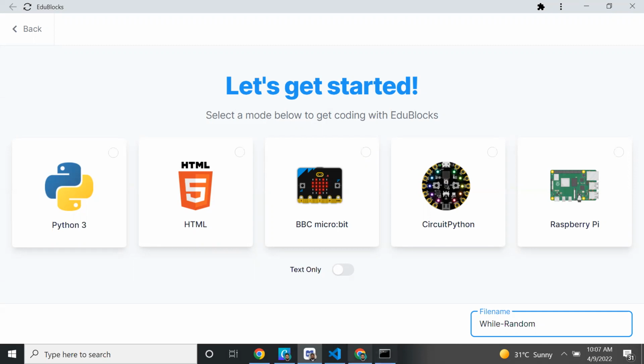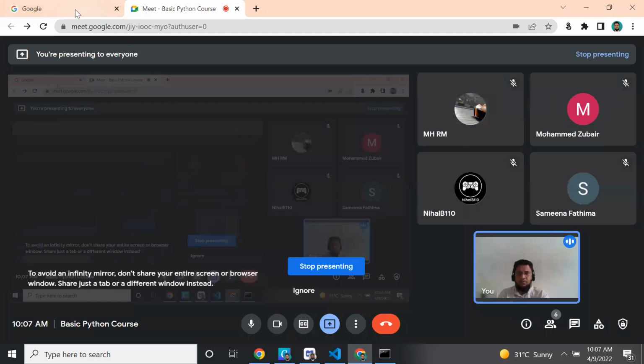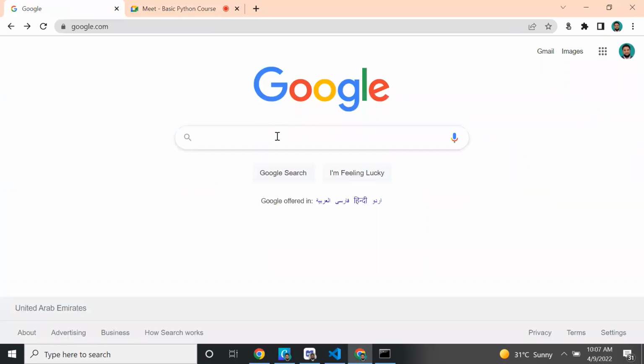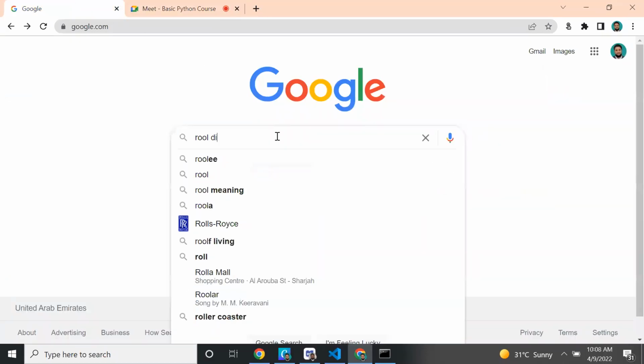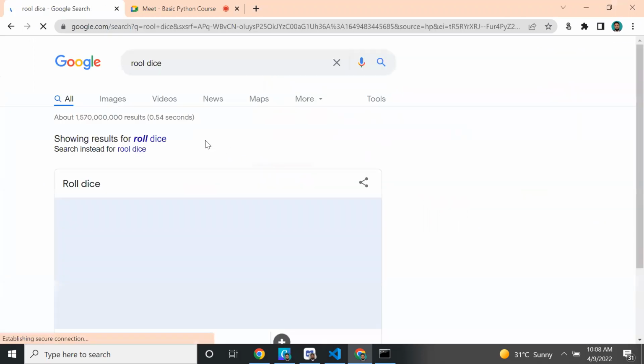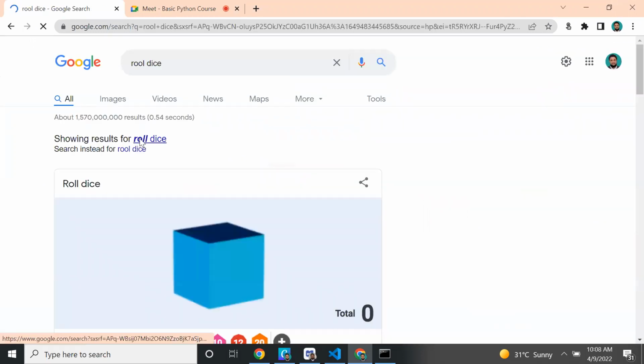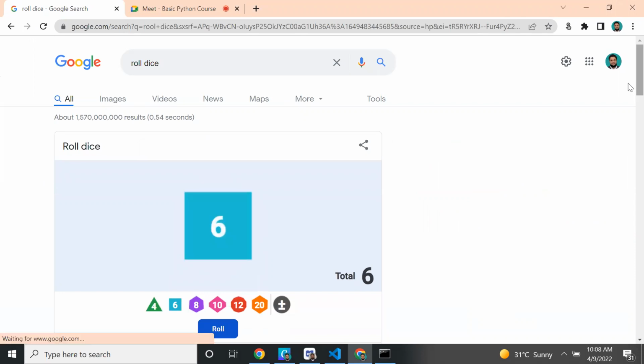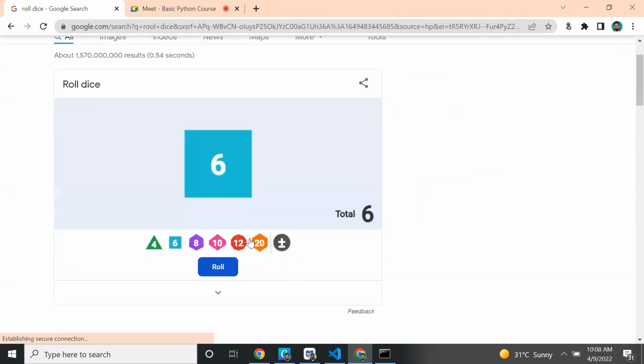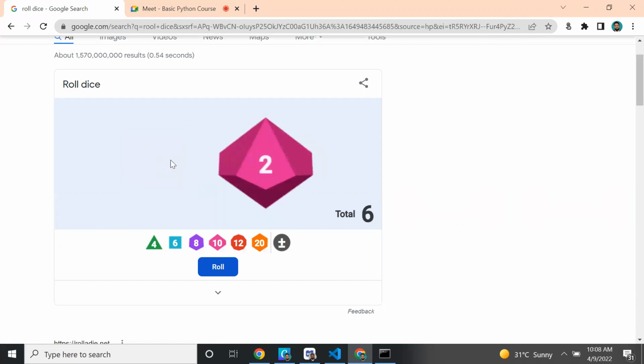I will explain. If you go to google.com and type roll dice, you can see this. I want to randomly generate some number between 0 and 10, so I select this.